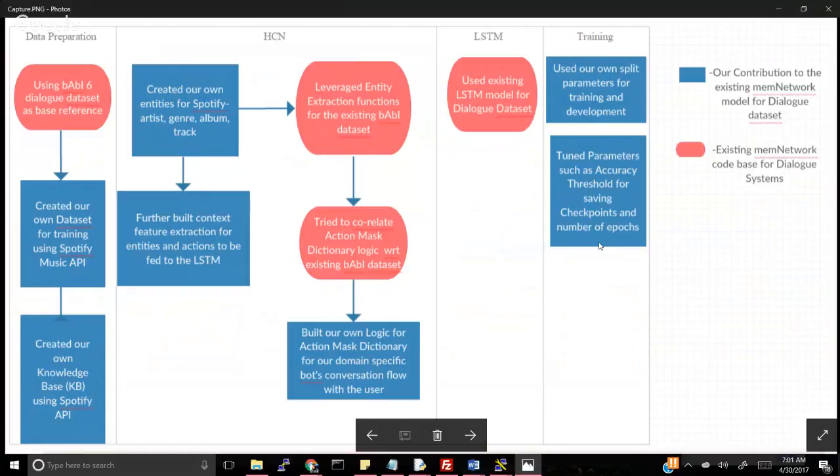And there were a number of trials and errors that we went through to actually come to an accuracy of 95.8%. So basically, all these blue blocks are the contribution that we have made while creating the Spotify chatbot by leveraging the red blocks. That is the existing dataset and the code base that is already available.